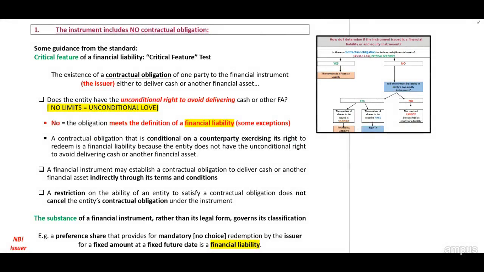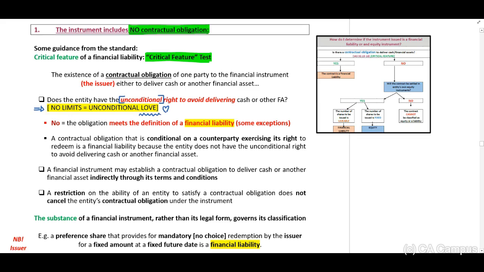I want to discuss the critical feature test in terms of our contractual obligation. Sometimes it is very difficult to determine if there is a contractual obligation to deliver cash or another financial asset. We need to look at this from an unconditional right to avoid delivering cash or other financial assets. Now, I have looked at the definition of unconditional, and this is when there are no limits, and I have linked this to an unconditional love.